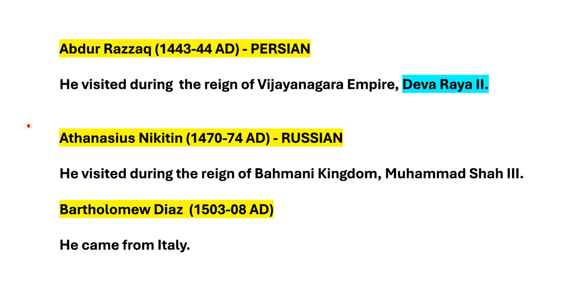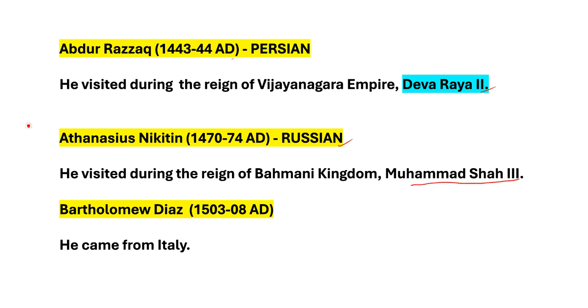Next one, Abdur Razak. Time period is 1443 to 44 AD. He was a Persian traveler. He visited during the reign of Vijayanagara Empire. The ruler was Devaraya II. Next one, Athanasius Nikitin. Time period is 1470 to 74 AD. He was a Russian traveler. He visited during the reign of Bahmani kingdom. The ruler was Muhammad Shah III.